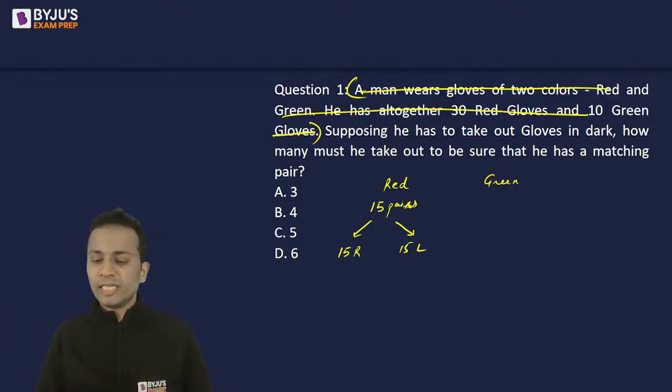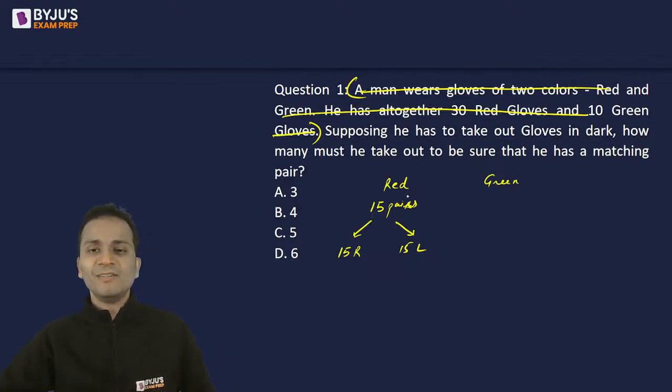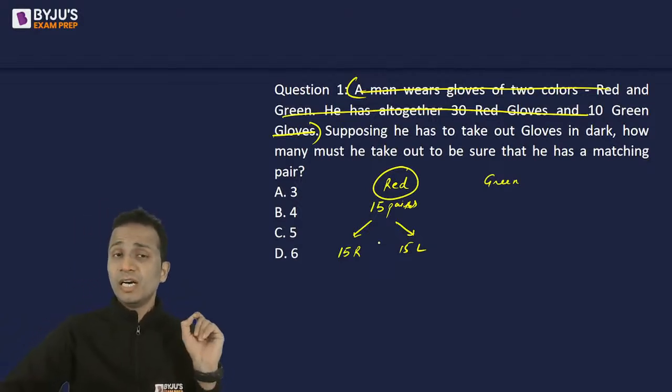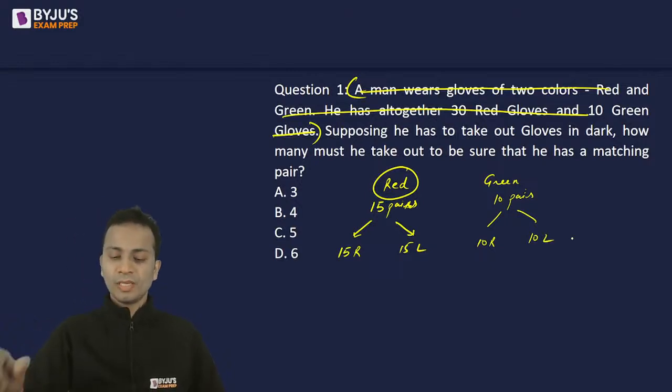The right one has R written on it, the left one has L written on it. So 15 pairs of red gloves are there, and yes, we can distinguish between a left glove and a right glove. Similarly, 10 pairs of green gloves are there, so that means 10 right and 10 left.